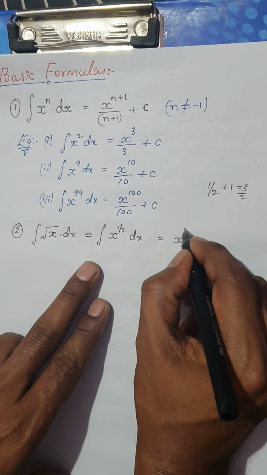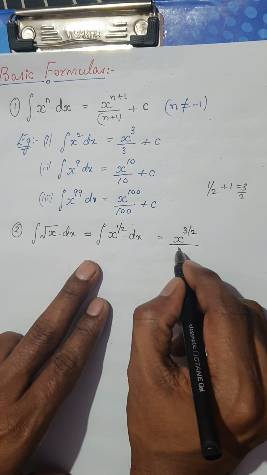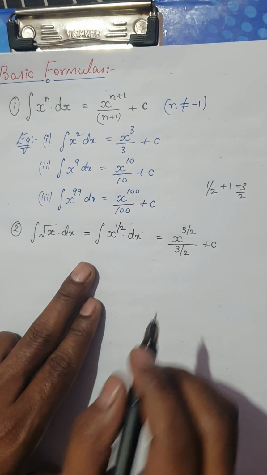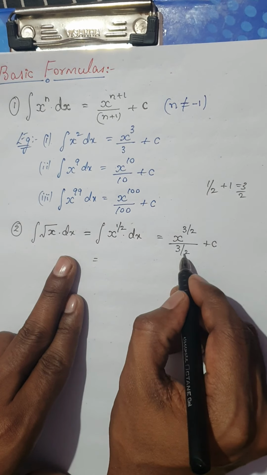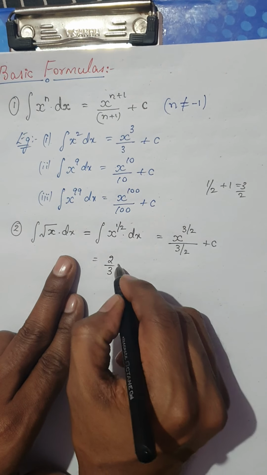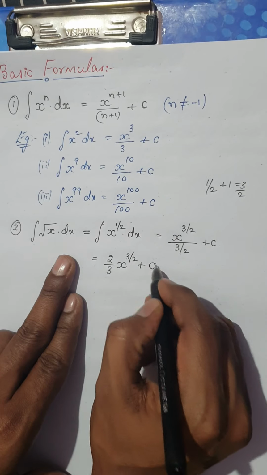So the integral of x power half would be x power 3 by 2 divided by 3 by 2 plus c. Okay, sometimes instead of dividing by 3 by 2, I will multiply by 2 by 3: 2 by 3 x power 3 by 2 plus a constant.